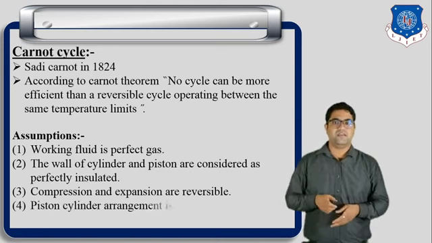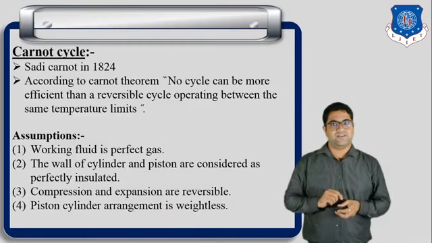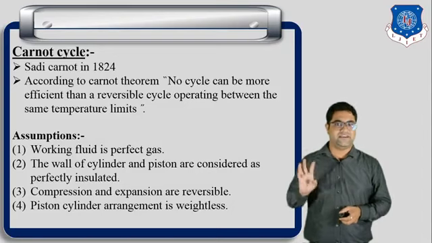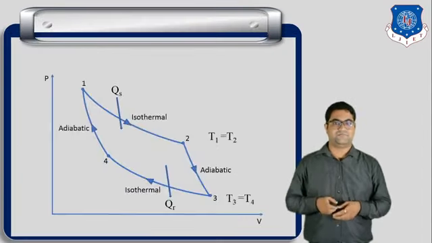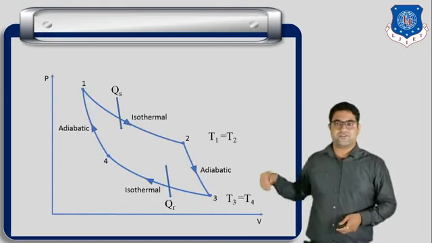Next, the piston-cylinder arrangement is weightless. So the overall weight of the engine is neglected, because the weight of the cylinder and piston is 0. Okay, so this is the simple diagram of the Carnot cycle.